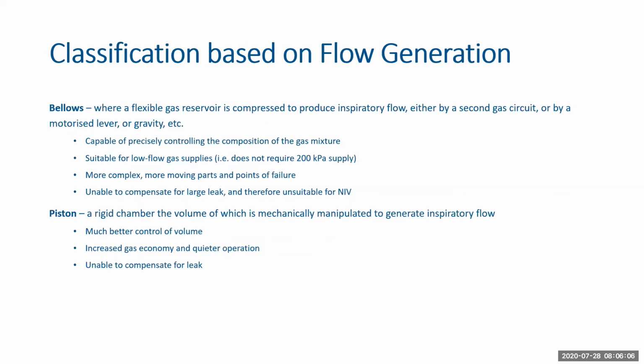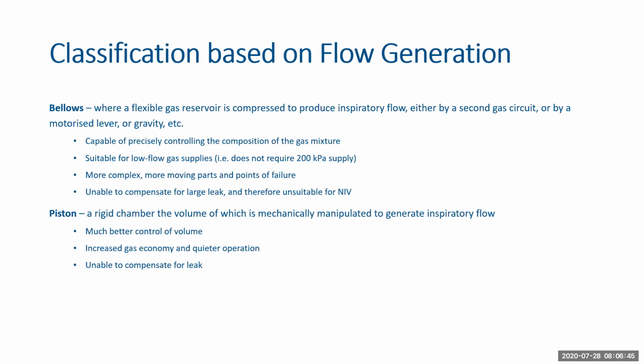Bellow-based ventilators, where a flexible gas reservoir is compressed to produce inspiratory flow either by a secondary gas circuit or a motorized lever or gravity. This is capable of precisely controlling the composition of gas mixture. This is suitable for low gas supplies, which does not require 200 kilopascals of supply. That does not mean this can be used where equipment is uncommonly found and where there is a severe lack of proper equipment. This is a bit more complex and has more moving parts, which also means that it has greater points of failure.